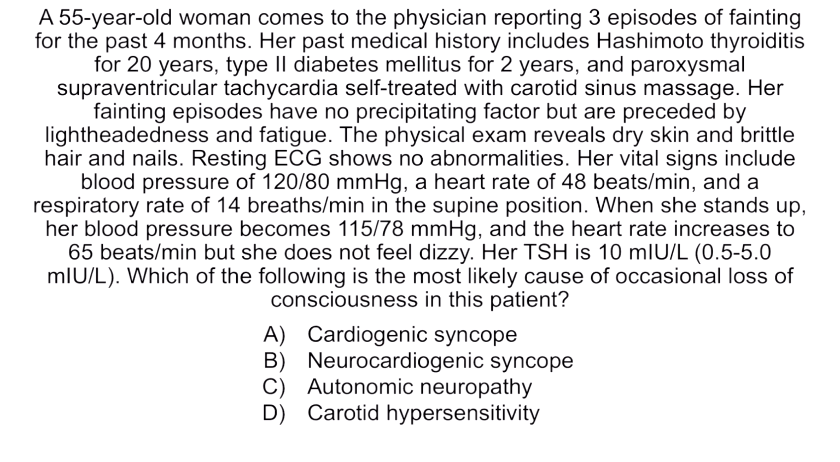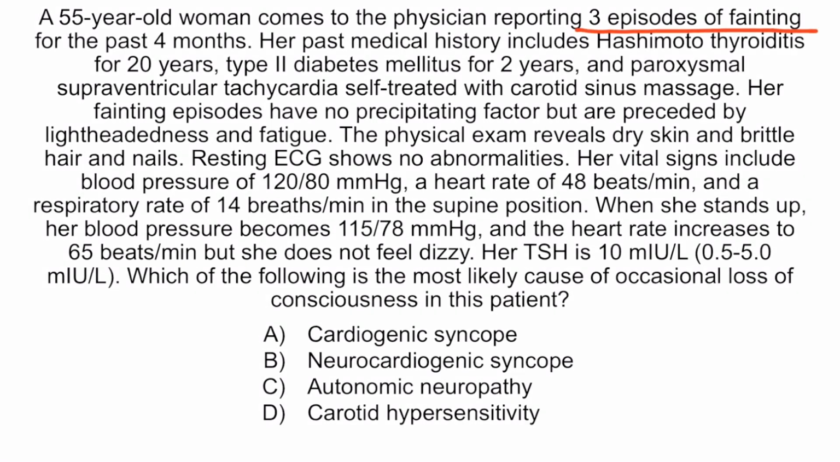Her vital signs include blood pressure of 120/80, heart rate of 48, and a respiratory rate of 14 in the supine position. When she stands up, her blood pressure becomes 115/78 and the heart rate increases to 65 beats per minute, but she does not feel dizzy. Her TSH is 10. Which of the following is the most likely cause of occasional loss of consciousness in this patient? A. Cardiogenic syncope. B. Neurocardiogenic syncope. C. Autonomic neuropathy. Or D. Carotid hypersensitivity.